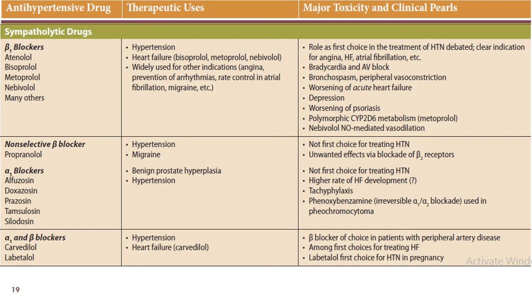The alpha plus beta blockers are preferred in patients with heart failure, mainly the carvedilol, which reduces both preload and afterload. These drugs are also preferred in patients with peripheral artery disease because they cause peripheral vascular resistance reduction.